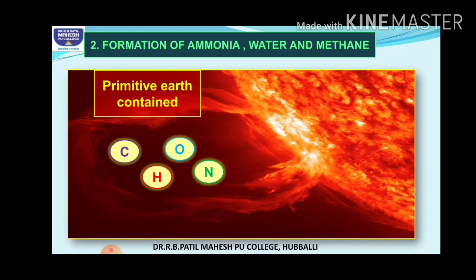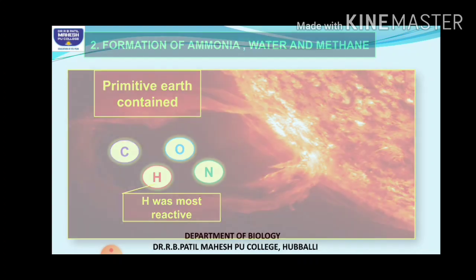Out of these, hydrogen was highly reactive. You have studied chemistry, you should know why hydrogen is very reactive. The valency of hydrogen is 1, so it is always reactive. It easily combines with any of the elements. So hydrogen was highly reactive.